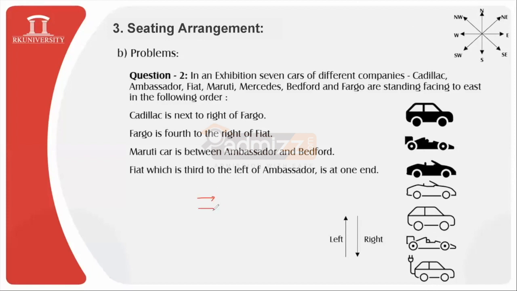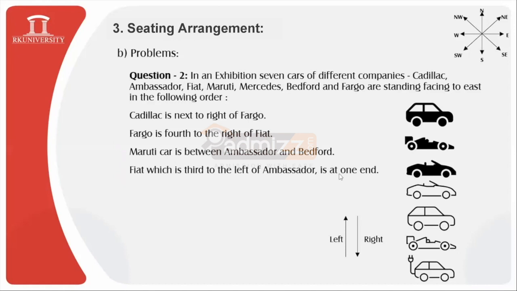So this kind of arrows, 7 arrows you need to draw on a piece of paper, and then you need to name them according to the conditions which are specified over here. For that simplification part, we need to start with any one car, and we need to identify which car I need to name first. So if we observe this last statement carefully, after going through the entire question, what is mentioned is that Fiat, which is third to the left of Ambassador, is at one end. So what does it indicate?